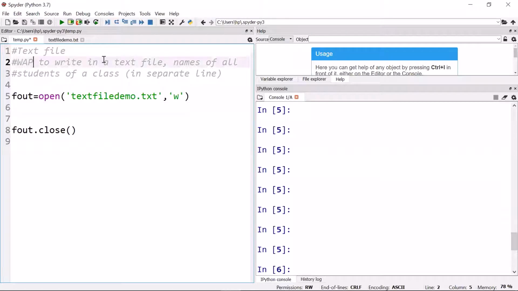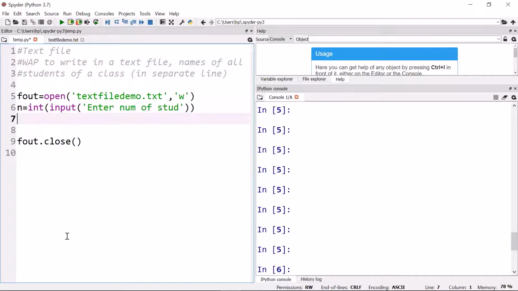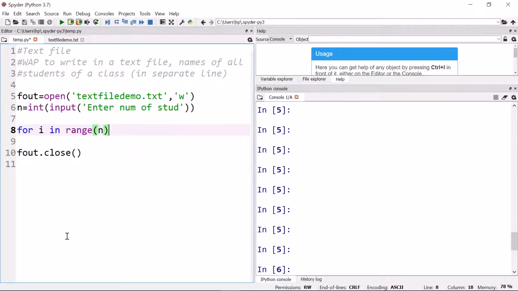Now let us do one program to input names of students of a class, and we'll write them on a text file, and all the names should be in separate lines. So we'll open any text file in writing mode. We'll ask how many students are there in the class in say variable n. These many times a loop is needed. So for i in range n, we'll ask the name from the user.